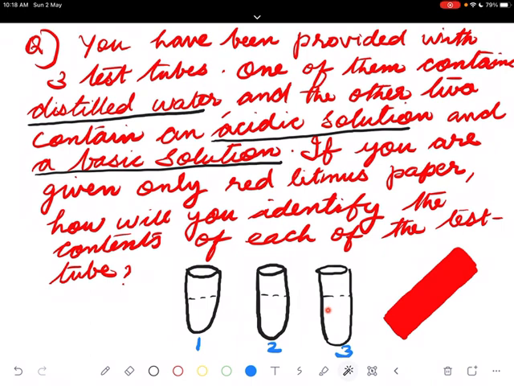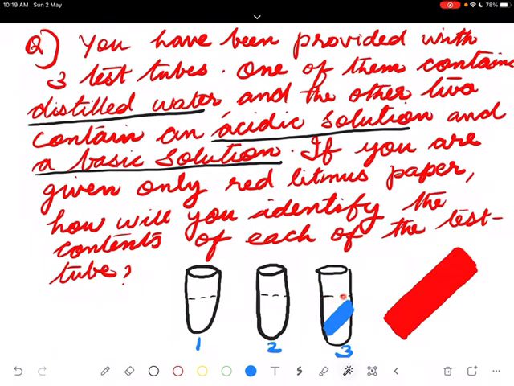So you dip this red litmus in three of them. The one in which the red litmus changes, that will be base. So suppose the third one got changed. We dipped in this, no change. We dipped in this, no change. We dipped in this, it changed. Red changed to blue. Suppose in this it changed to blue. That means this is the base.